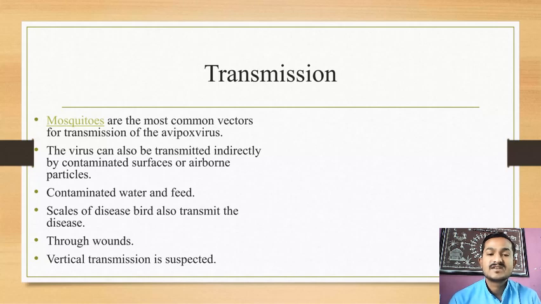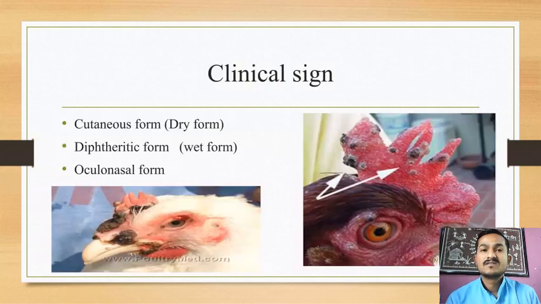Understand? Vertical transmission is suspected. Clear? This one is about the transmission of this viral disease, that is fowl pox. Now, next one about fowl pox, that is the clinical significance. Clear? You can see the clinical significance.